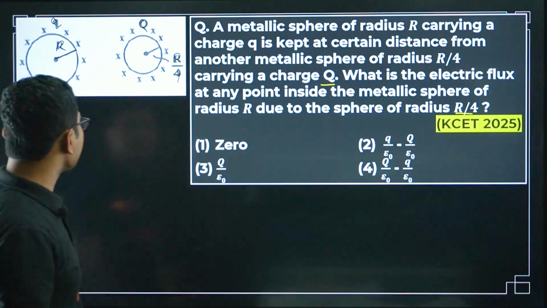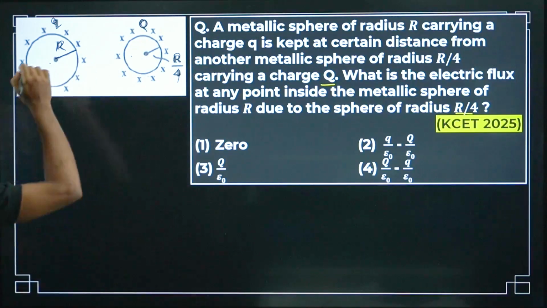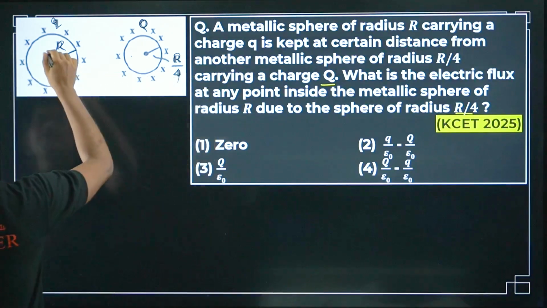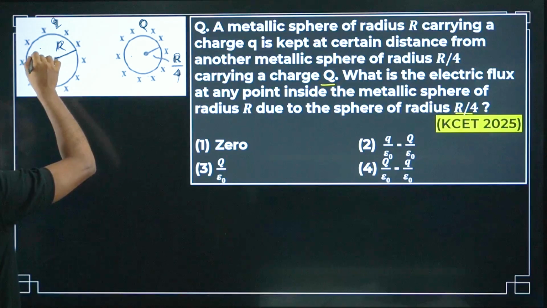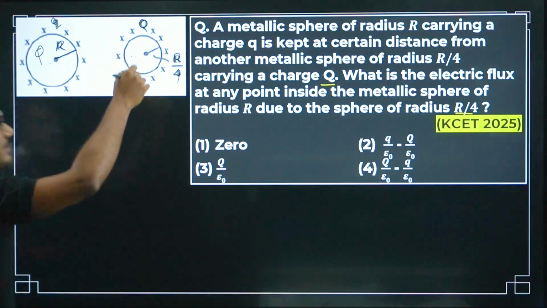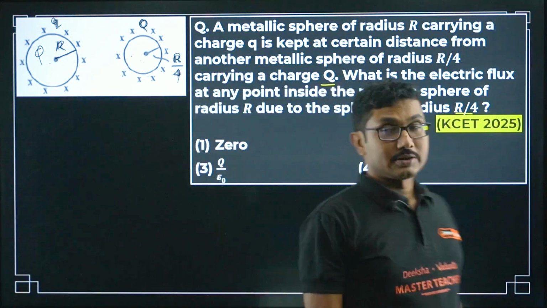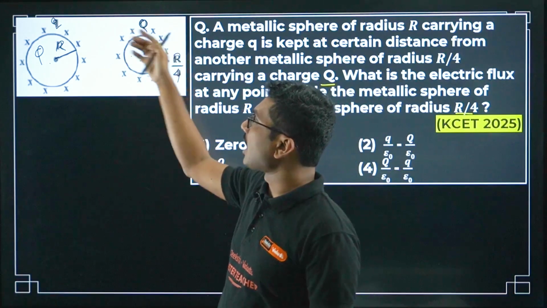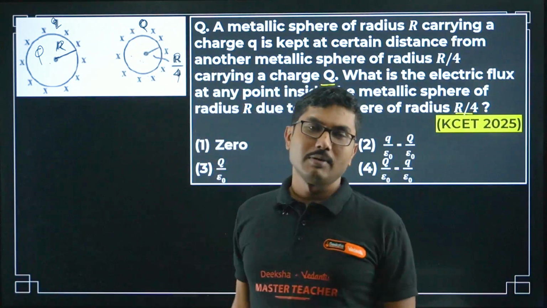Now they asked you what is the electric flux inside the sphere due to this charged sphere. As you can see, this charged sphere is outside the larger sphere.